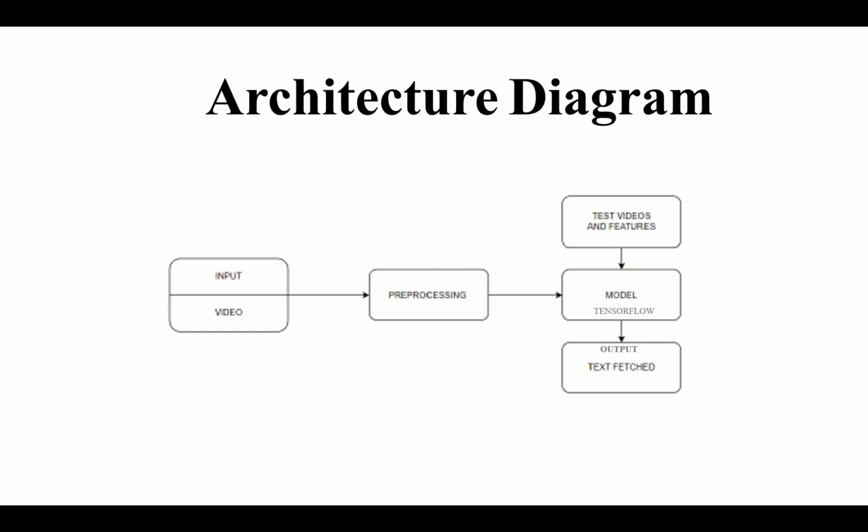This is the architecture diagram. We'll be inputting a video and pre-processing will be done, and then it will be sent into the deep learning model which will be used to train on the data set, and then the output text will be fetched. In pre-processing, we go through various processes where the video will be converted from RGB to grayscale so that the videos are processed easily, and then the model will be trained on various data sets over more and more epochs so that we'll get accurate results. And then finally the text is fetched. Whatever input video we have given will get a subtitle for whatever the speaker is speaking.